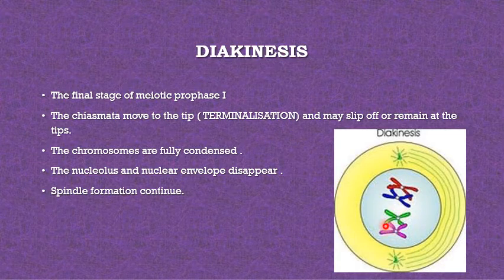So that is the tips over there. Chromosomes are fully condensed, the nucleolus and nuclear envelope disappear, and spindle formation continues. So this is the spindle formation, and that is the 5 substages of prophase 1.